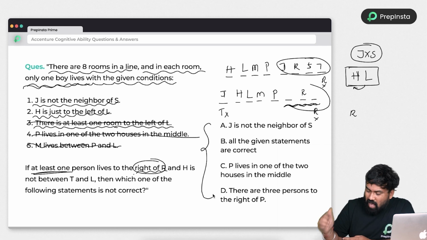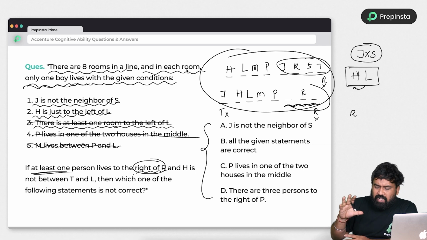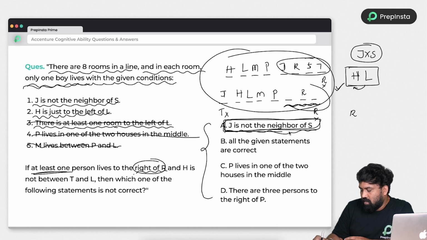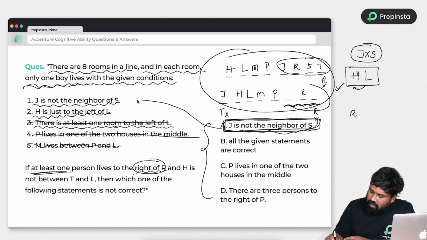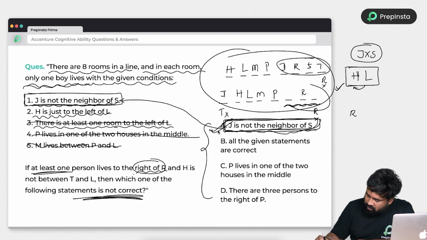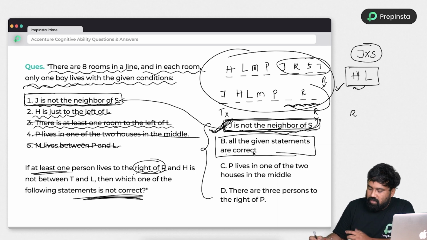Again, I see here now all the possibilities I am getting correctly. So this is a tricky question. You don't have to stick with this. Just go to the options. J is not neighbor of. Yes guys, just observe this one. This is a straight away equation given in the question itself. So it is true. The question asks which of the following statements is not correct. So actually this is correct, and we have to find the not correct one. So all the given statements are correct. Okay, let's see whether it is correct or not.